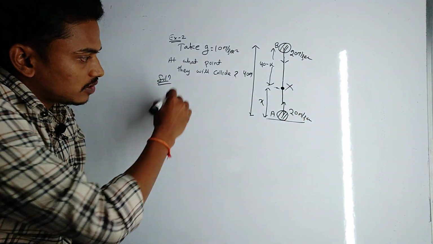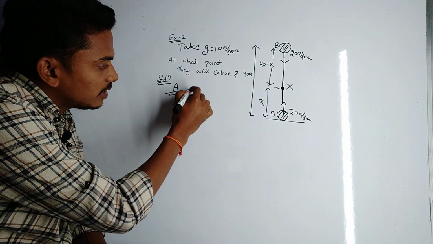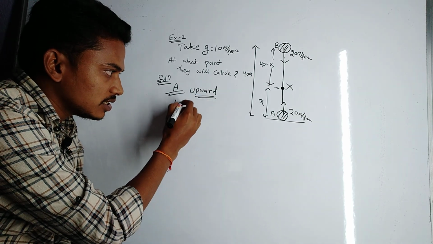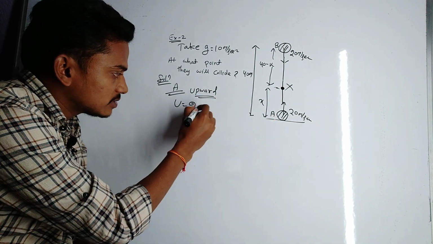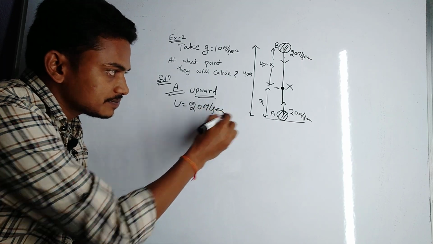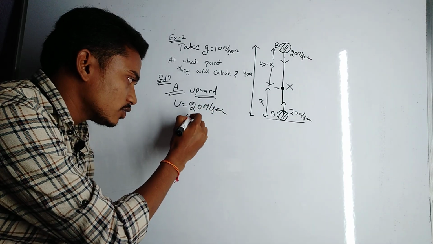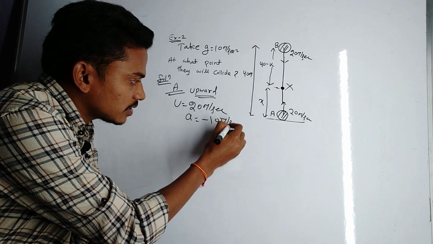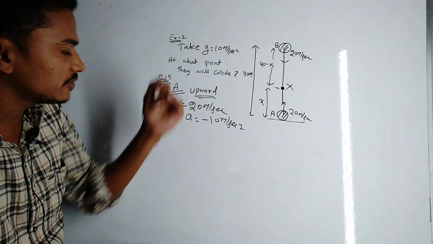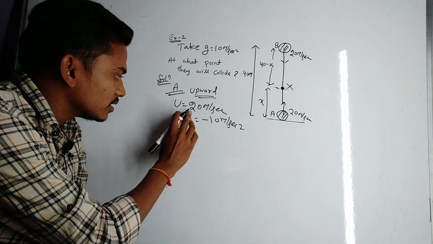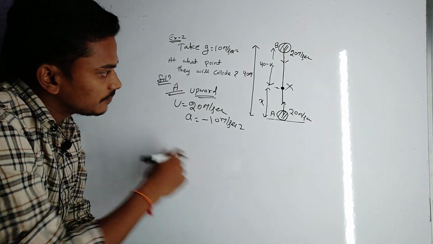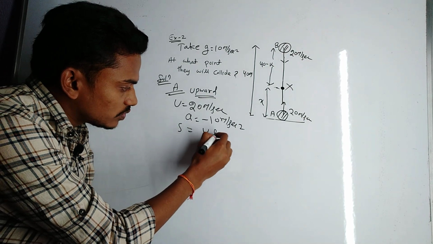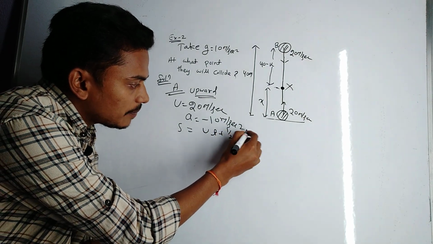Okay. Consider the motion of A in the upward direction. The initial velocity u for A is 20 meter per second, and the acceleration due to gravity in upward motion is negative, so minus 10 meter per second square. We can use the relation s equal to ut plus half a t square.